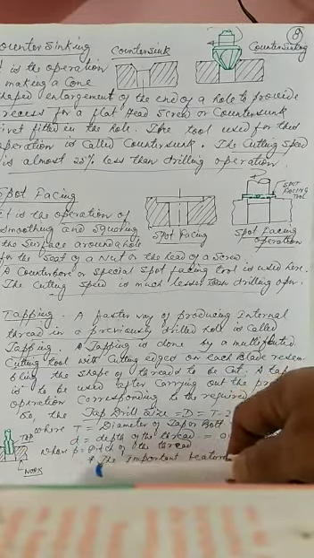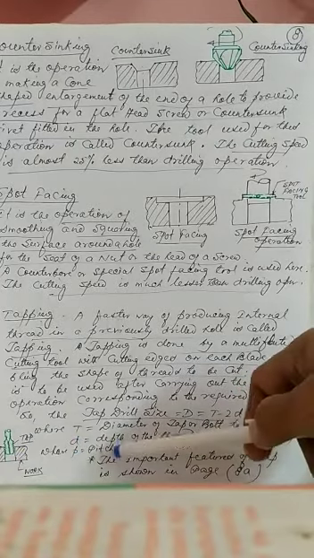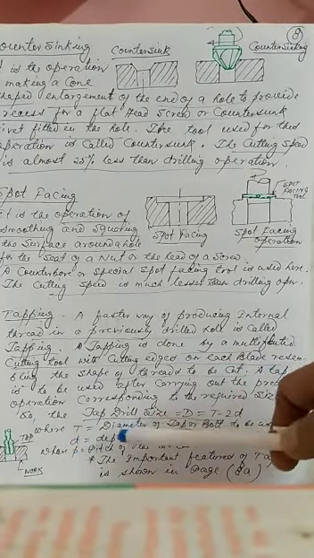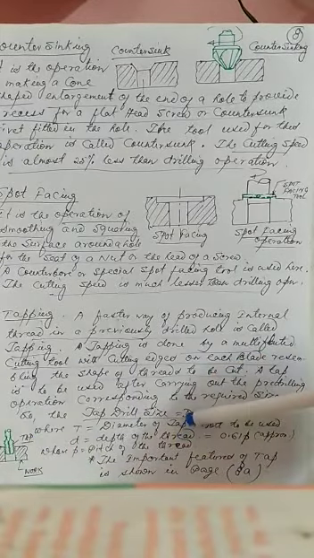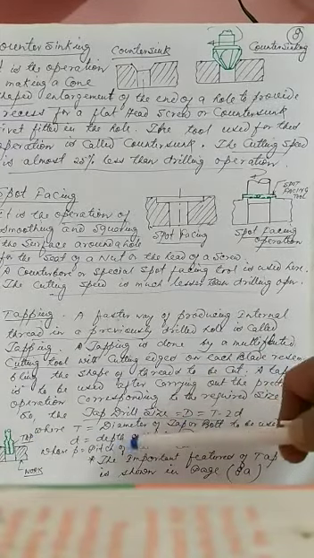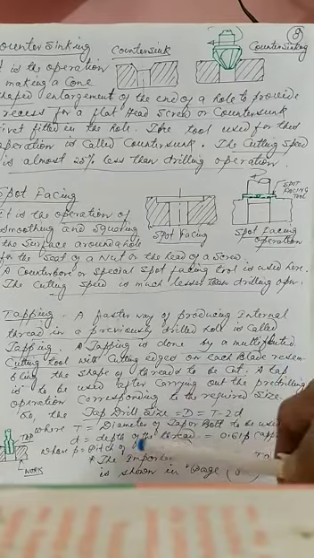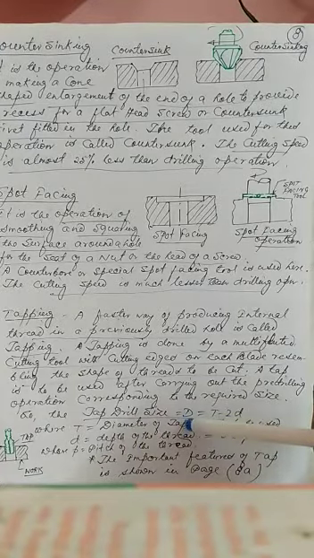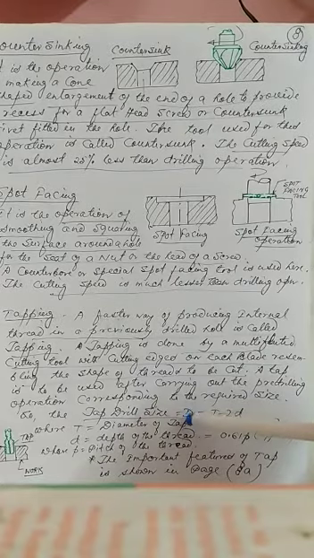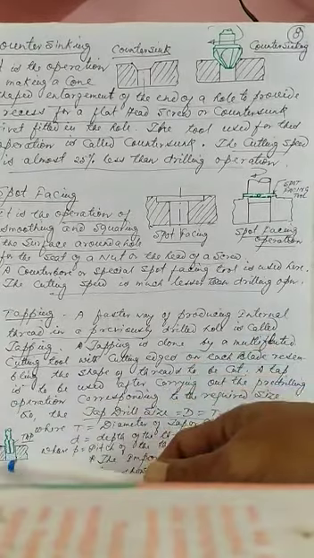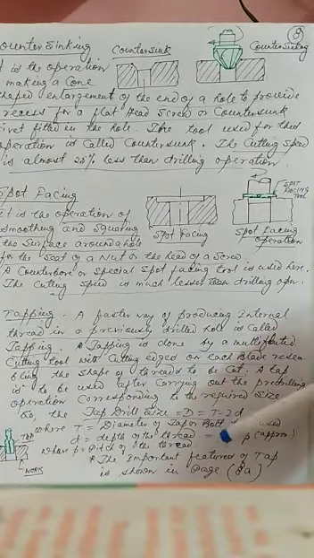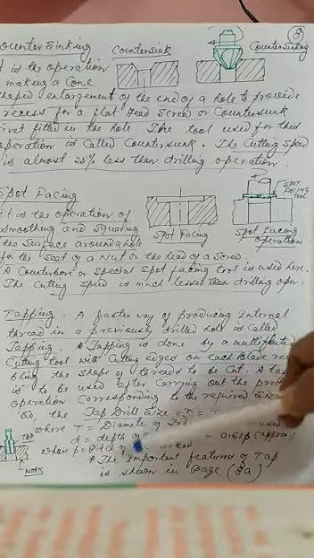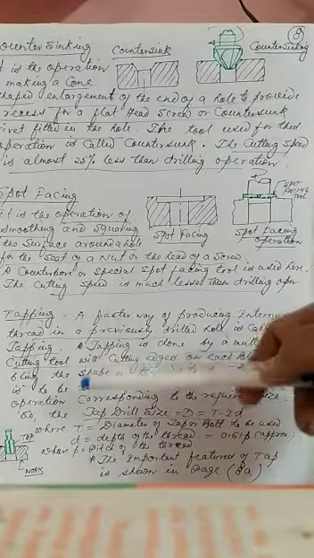So whichever thread we are asking for, that is the thread of pitch P. So we get the depth of the thread as 0.61 P. So we have to make the drill size, that is capital D, that should be what? The diameter of the tap T, the diameter of the tap bolt, minus 2d. Whenever we get this tap drill size D by this empirical formula, we will make the drill hole for making the actual tap T, capital T. So this empirical formula should be used for the tapping operation.